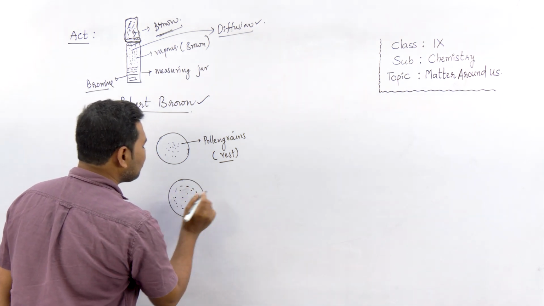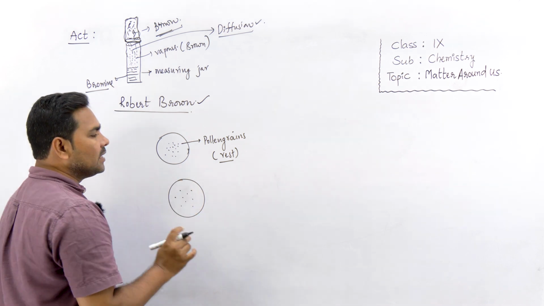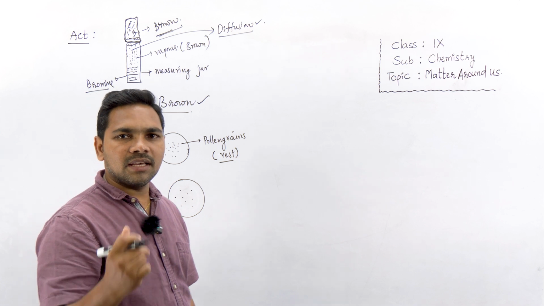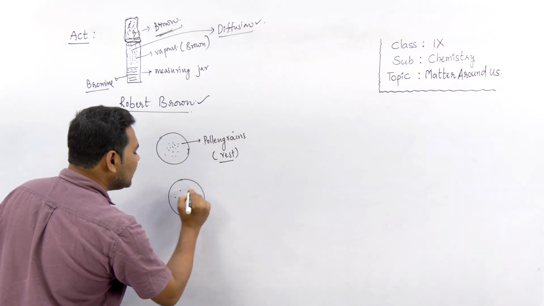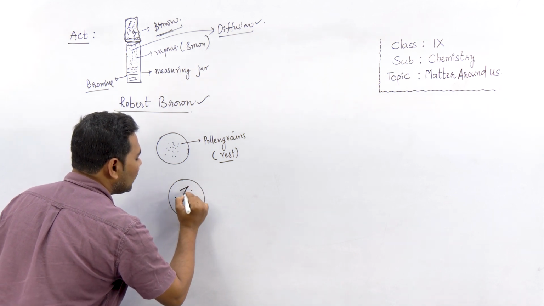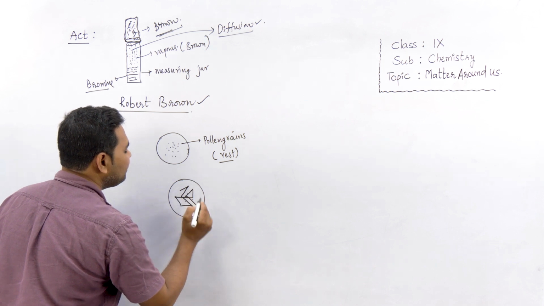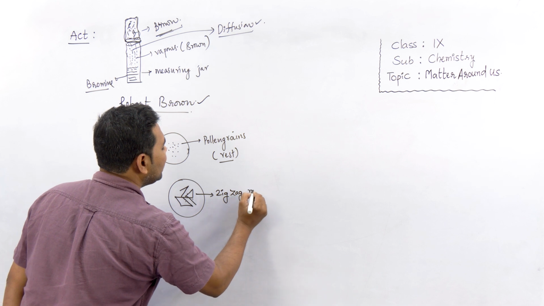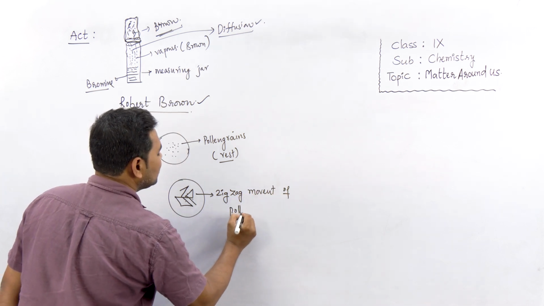Then when he observed these pollen grains under the microscope, the pollen grains were continuously moving in a zigzag motion. Like this, these particles move in a zigzag movement of pollen grains.